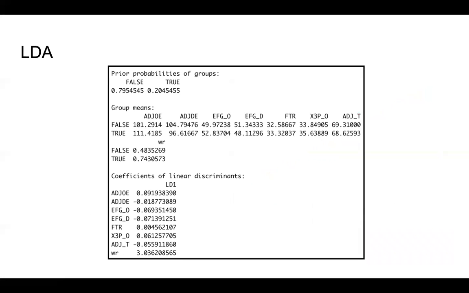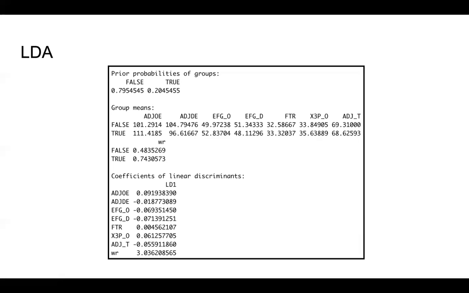Our linear discriminant analysis results look like this. As I just was talking about, you can see in the prior probabilities, many more teams don't make the tournament than do. There are only 20% of teams that actually make the NCAA tournament. Looking at the group means for the two classifications, you'll notice that they're all relatively close together with the exception of win rate. Win rate's a percentage. So 48% versus 74% is a pretty major difference.